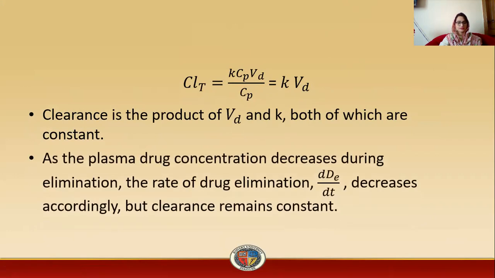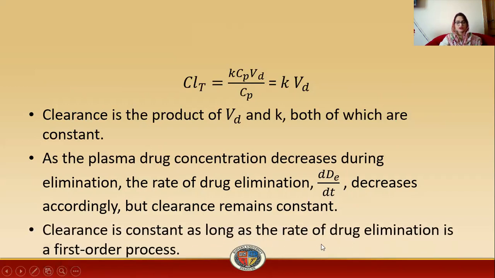So as the plasma drug concentration decreases during elimination, the rate of drug elimination, that is dE divided by dt, decreases accordingly, but clearance remains constant as it is the product of two constants. So clearance is constant as long as the rate of drug elimination is a first order process.